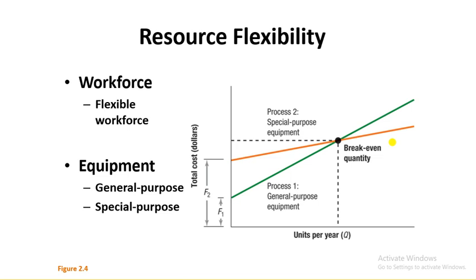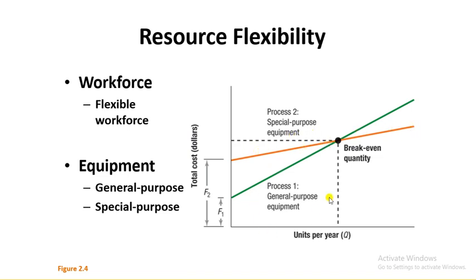And as you can see in your slide, there is a graph. On the horizontal axis he is showing the units per year, or the quantity which the company will produce in one year. On the vertical axis he is showing the total cost in dollars, and this green line shows the total cost if you are dealing with general purpose equipment, and this red line shows the cost if you are dealing with special purpose equipment.